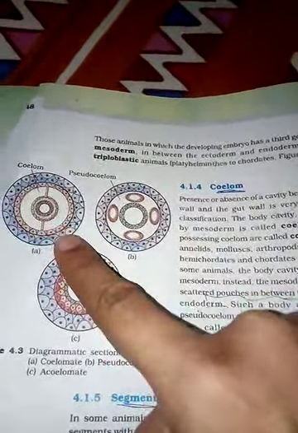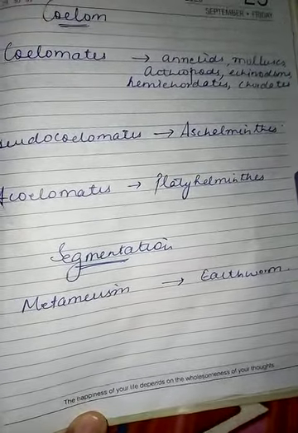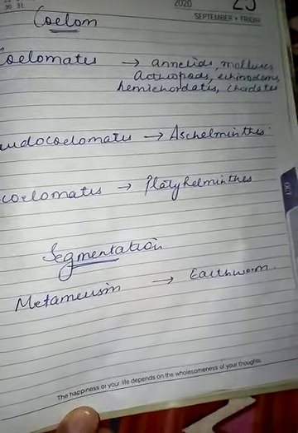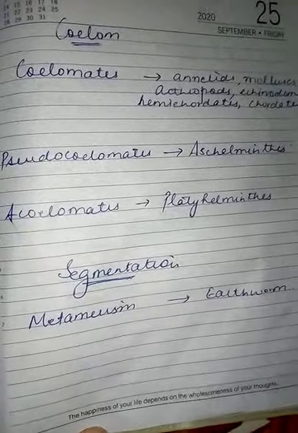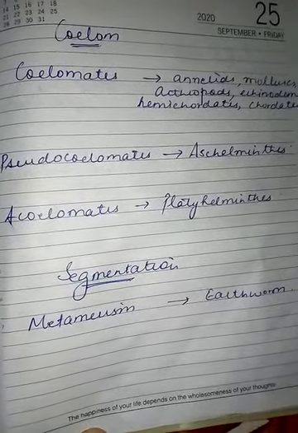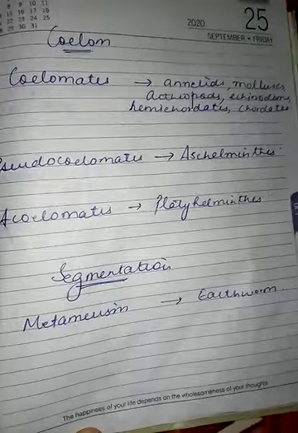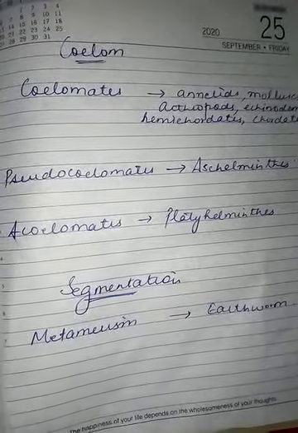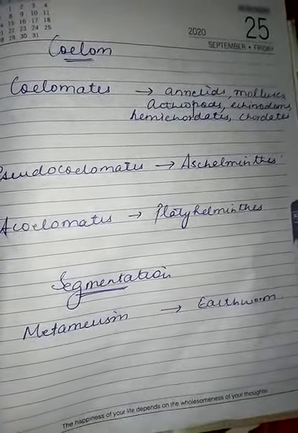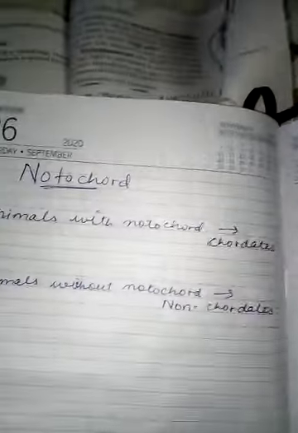Now segmentation. What is segmentation? Segmentation is seen in earthworm. Earthworm belongs to phylum Annelida. This is known as metamerism. Metamerism is when the body is segmented. Segments are seen in the body of earthworm.